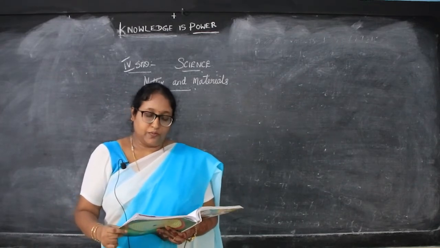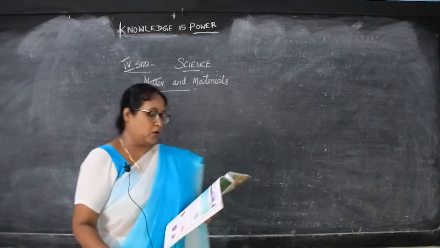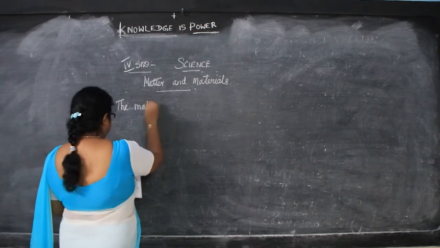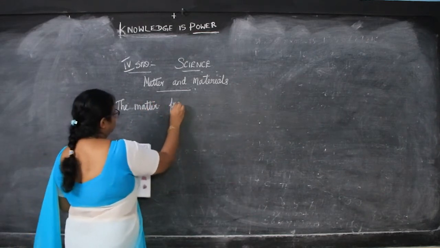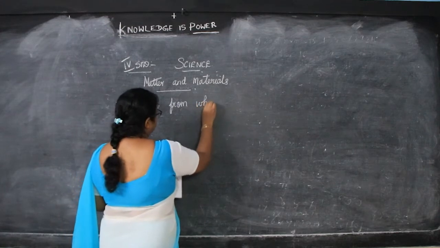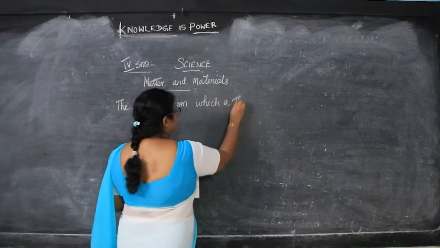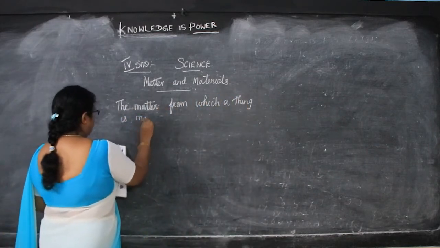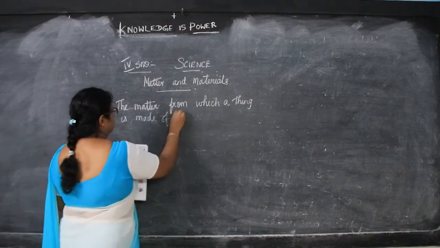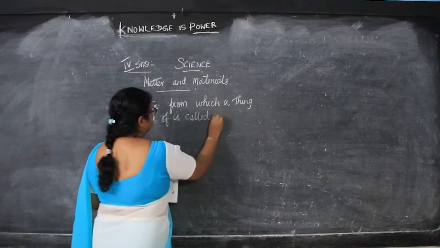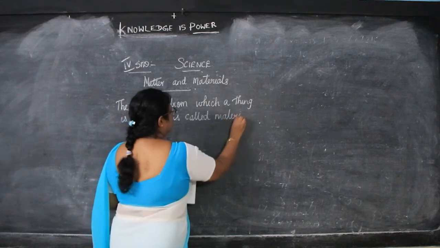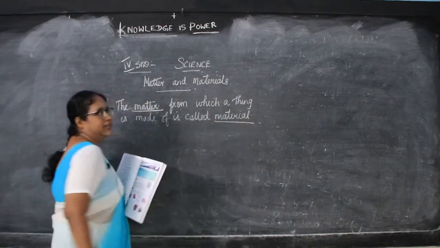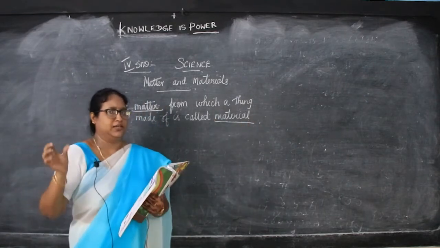Now the matter from which a thing is made is called material. So what is a material? The matter from which a thing is made is called as a material. Okay, the things we make from a substance are the material.